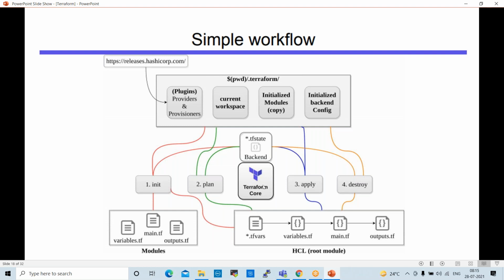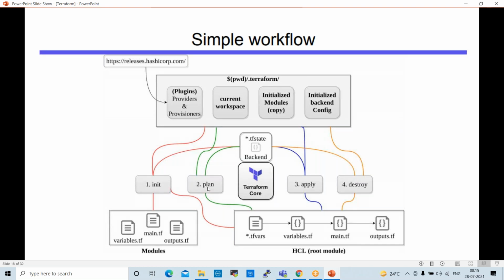We can prepare the script and apply it on different environments, right? Once we prepare the TF script, we initialize it using the init command. Once you initialize this, then we can plan.